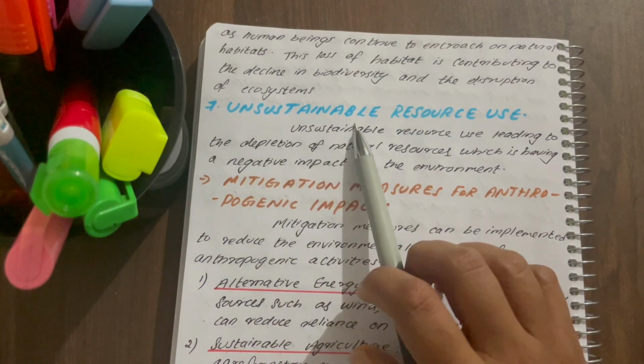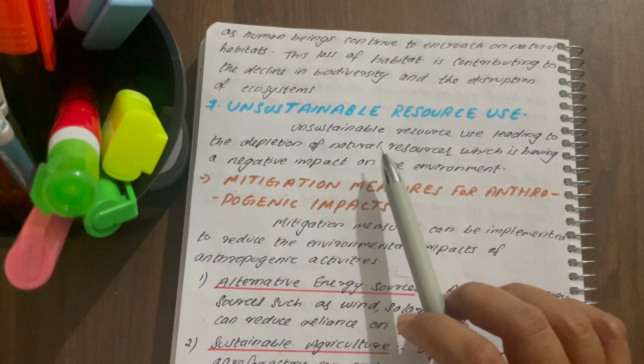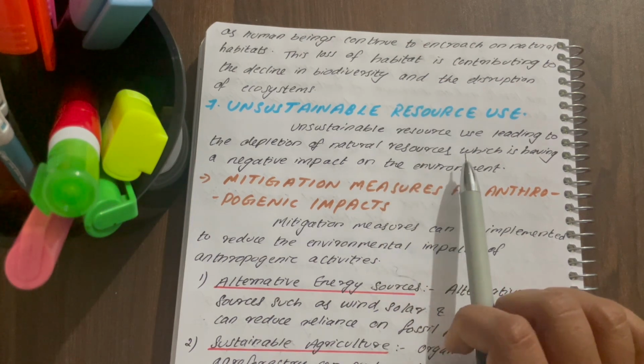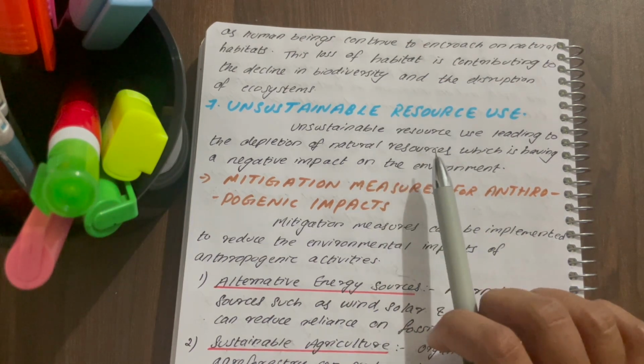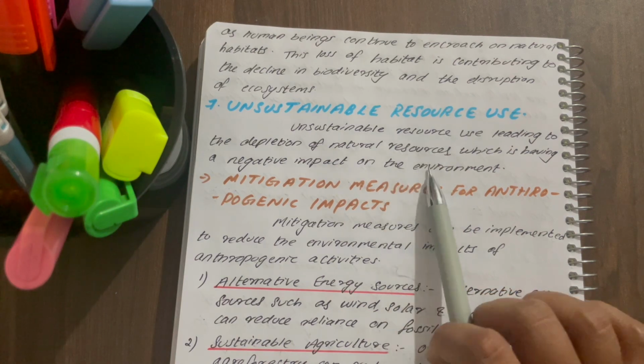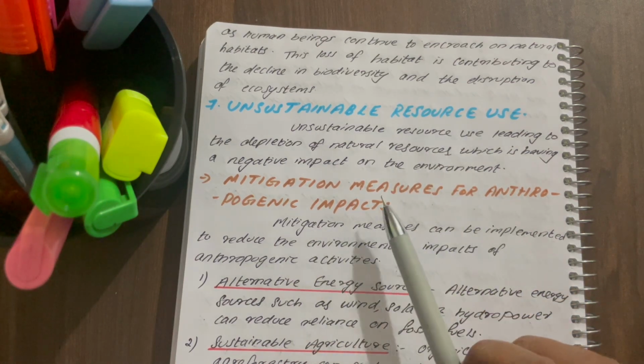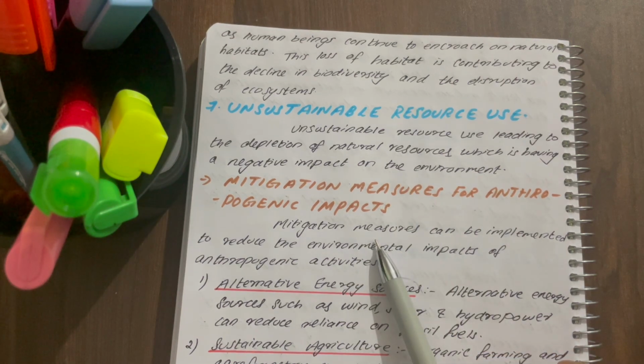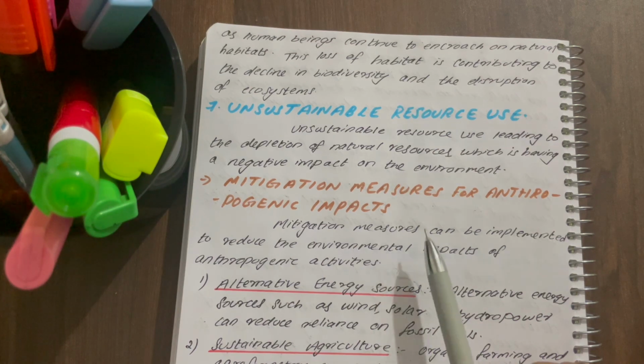Seventh one is unsustainable resource use. Unsustainable resource use means we are not efficiently utilizing resources. This leads to depletion of natural resources. It has a negative impact on the environment. Next one is mitigation measures for anthropogenic activities. Mitigation measures means the strategies we need to take to reduce the environmental impact.